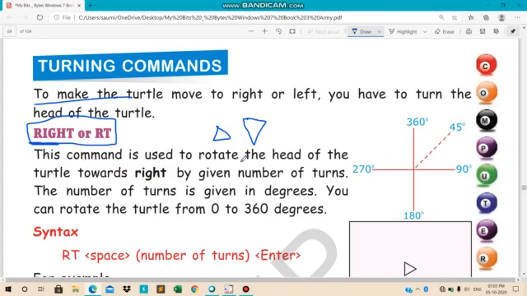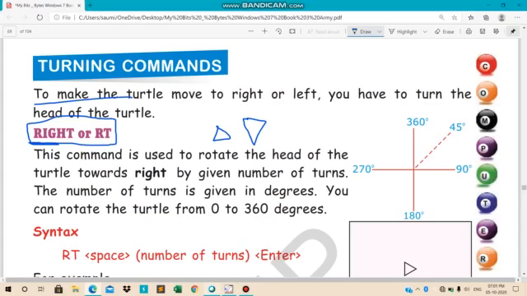This command is used to rotate the head of the turtle toward right by given number of turns. The number of turns is given in degrees. You can rotate the turtle from 0 to 360 degrees, depending upon our need.